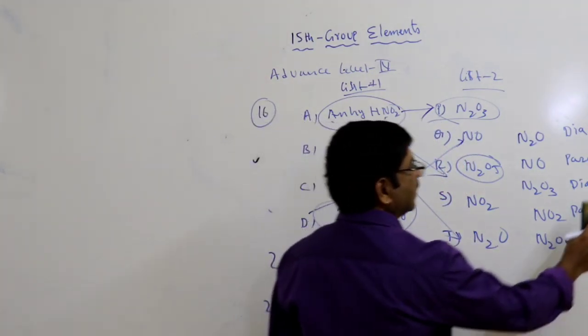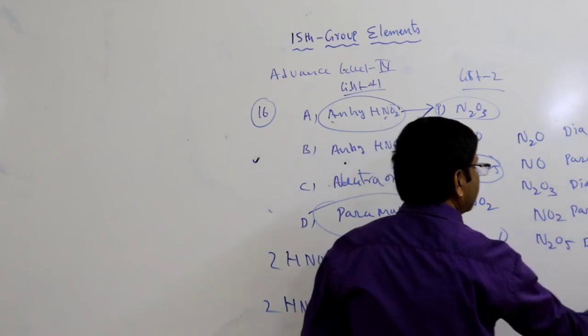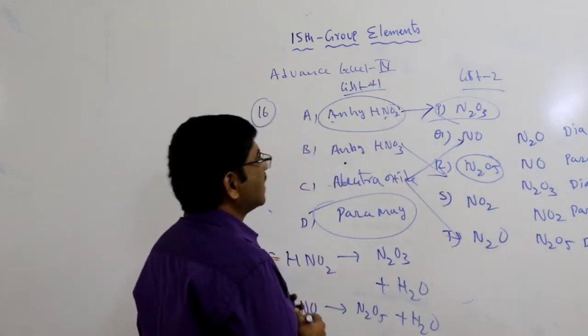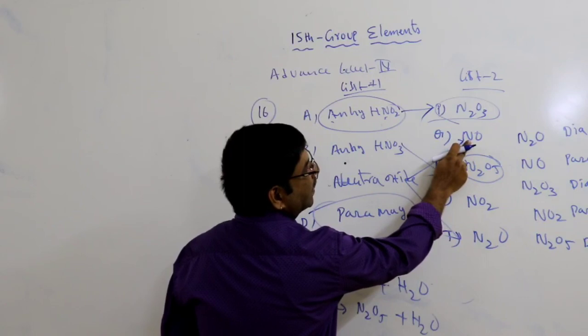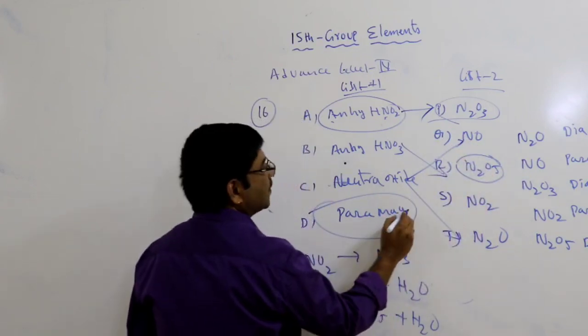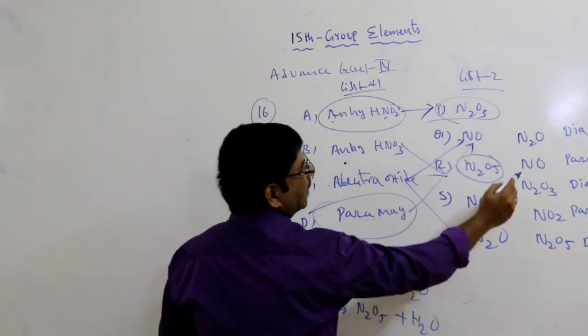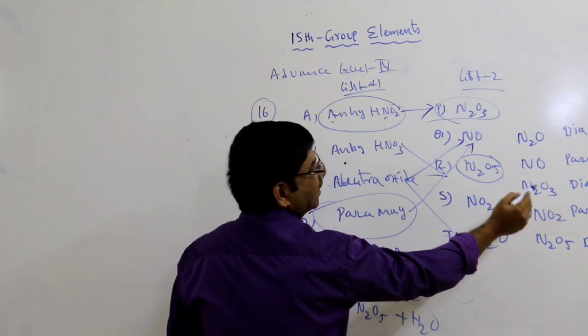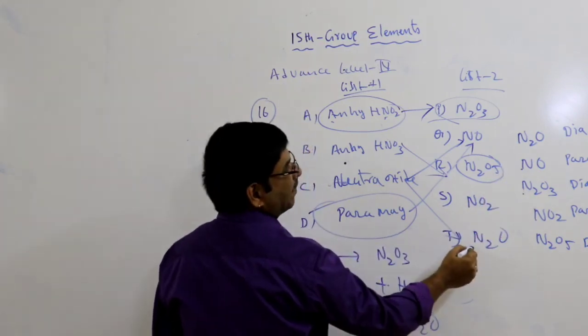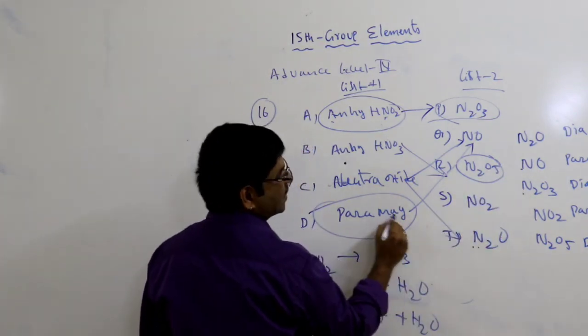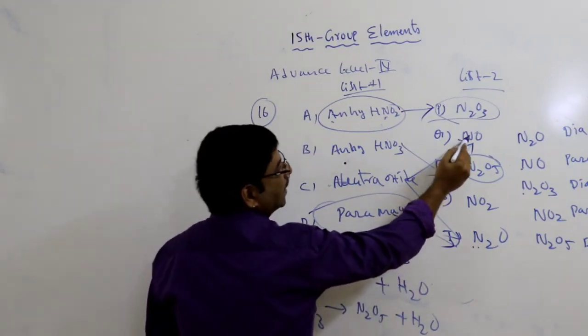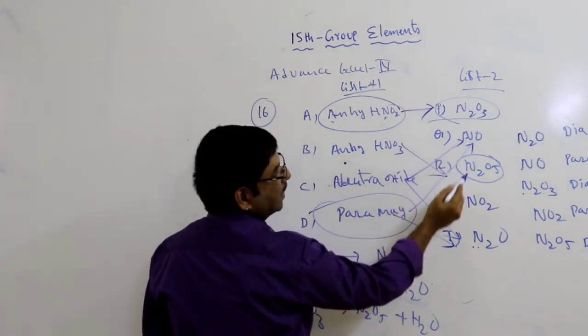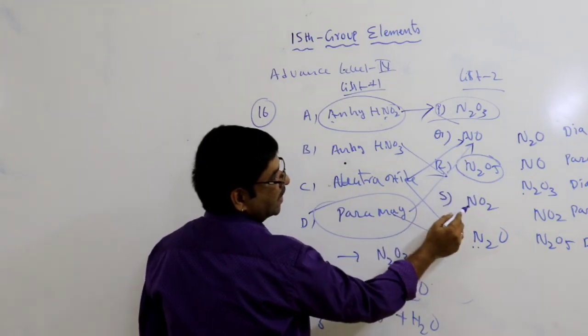But our question is about the magnetic property. So remember, NO is paramagnetic. N2O3 is diamagnetic, so wrong. NO is paramagnetic. N2O5 is diamagnetic, not correct.